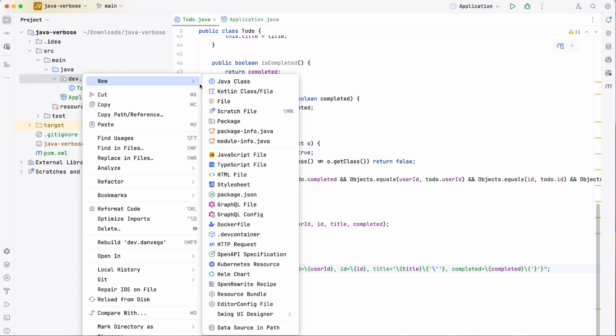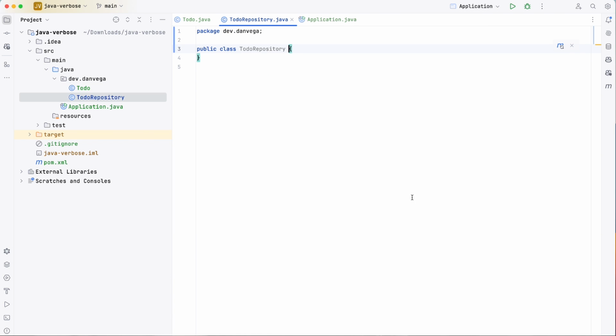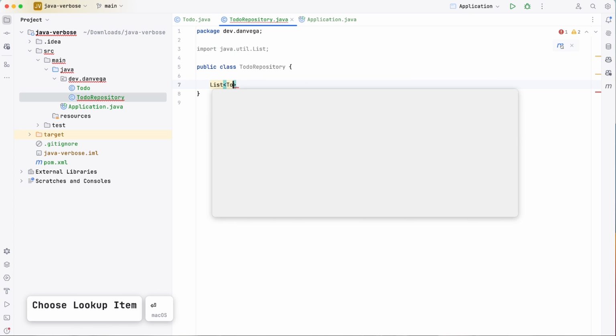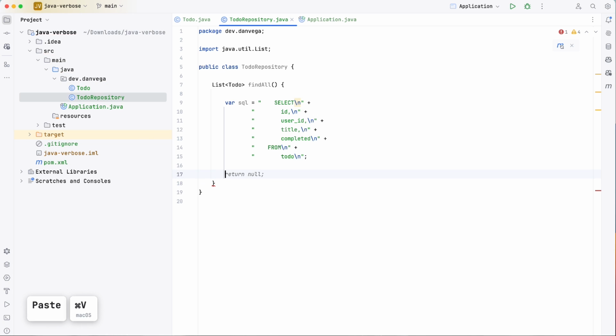I'm going to create a new Java class, and maybe I'll call this MyTodoRepository. And this todo repository is responsible for talking to a database. So I might have a method in here called list that is going to return a list of those todos, and it might be called findAll. Now, the first thing I might do is write some SQL. I'm going to paste some SQL in here, and this is how I use that kind of multi-line string, right? This is a string literal saying select id, userId, title, completed from todo, but it's very ugly to put on multiple lines. This is not friendly to read.